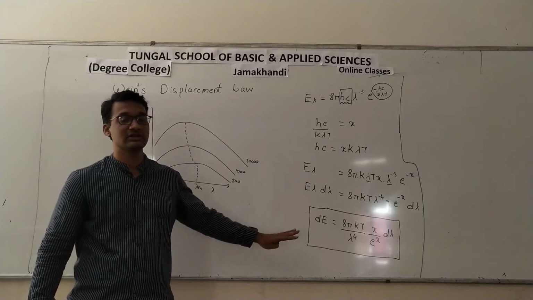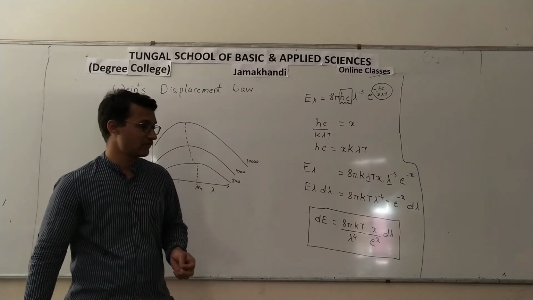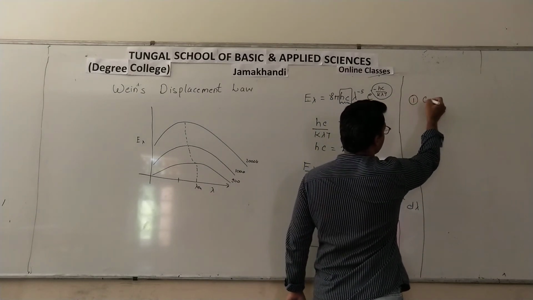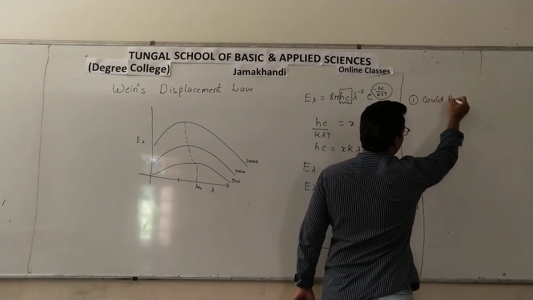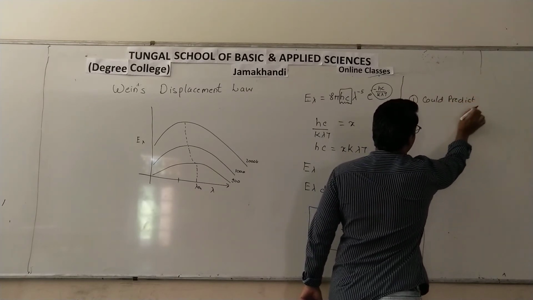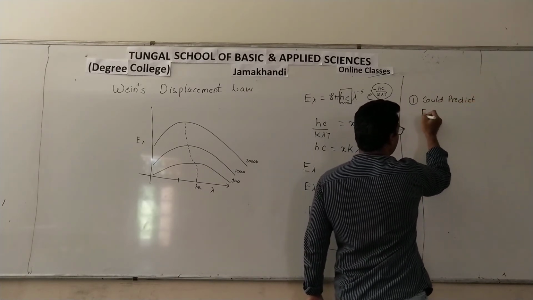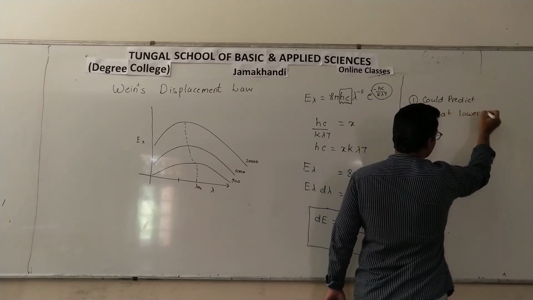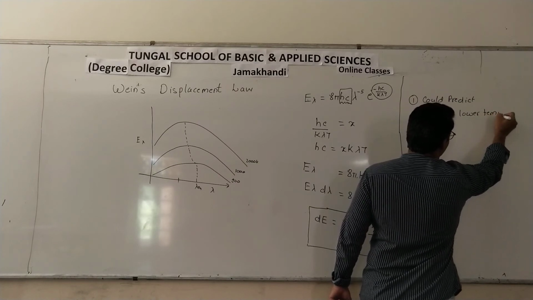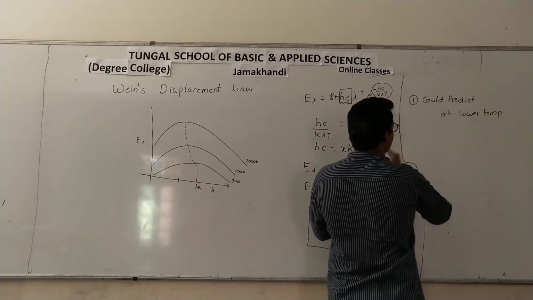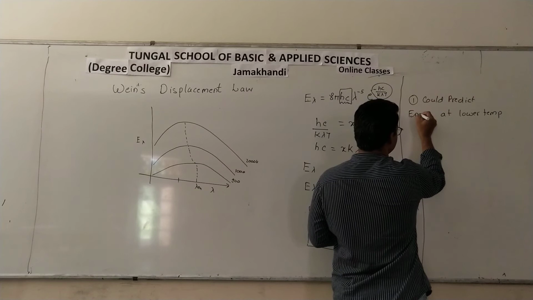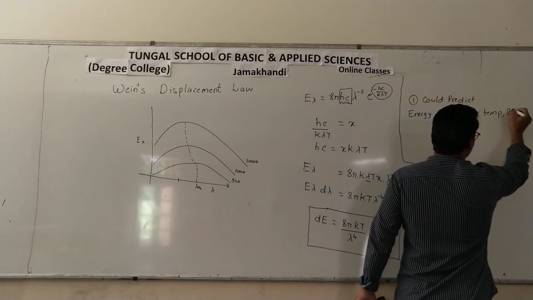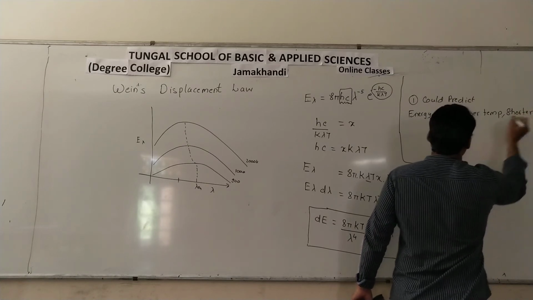So by using this equation, we tried to predict the values, and what we found was that this equation could predict E lambda, the energy, at lower temperature and shorter wavelengths.